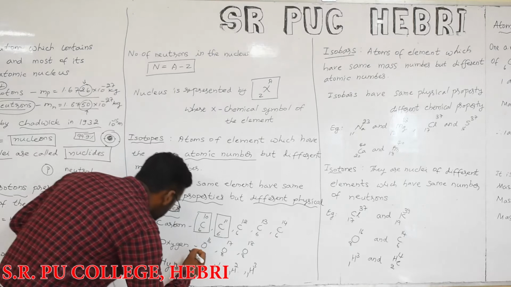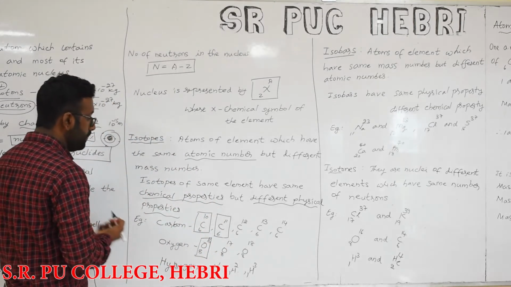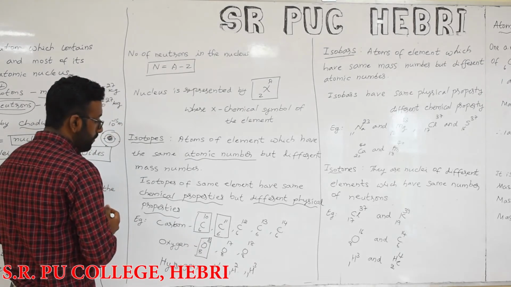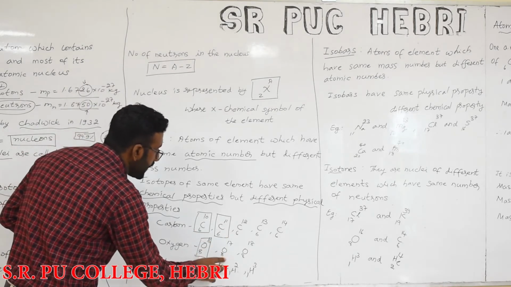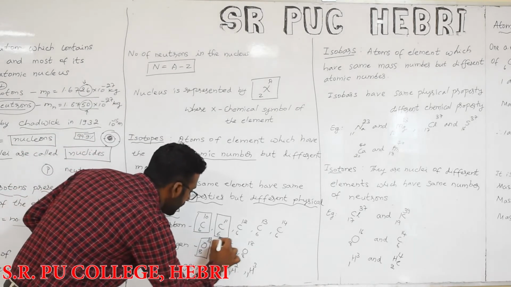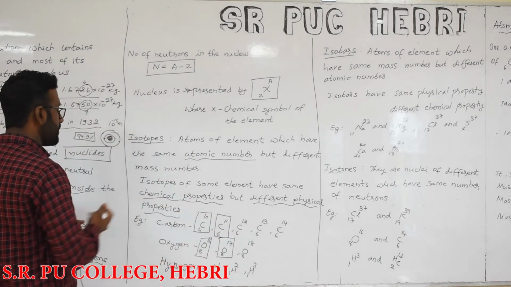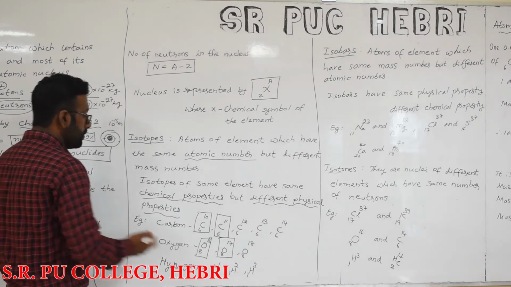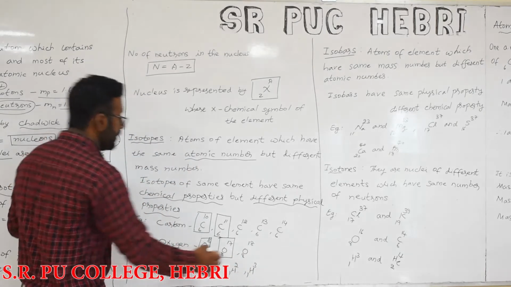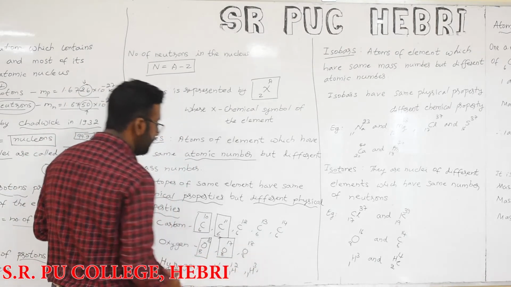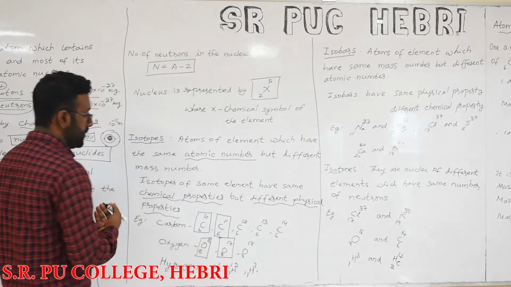Another example is oxygen. See here, O 8 16. Then the isotope will be O 8 17. The atomic number is the same but the mass number is different. You can take the example of hydrogen also: H 1 1, H 1 2, H 1 3. These are protium, deuterium and tritium, the different isotopes of hydrogen.